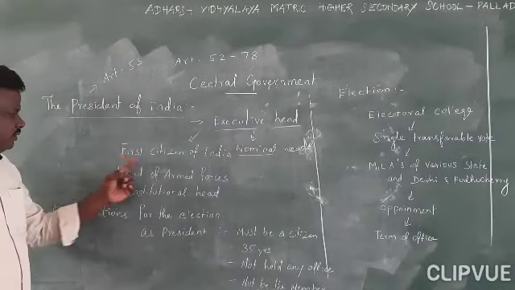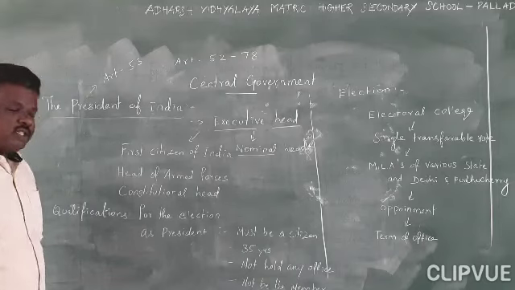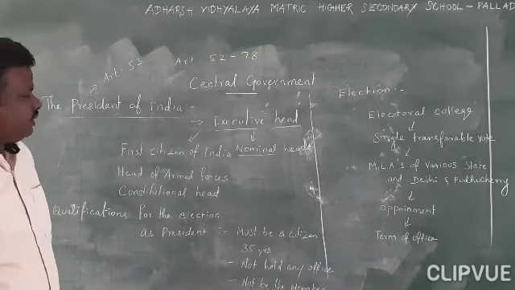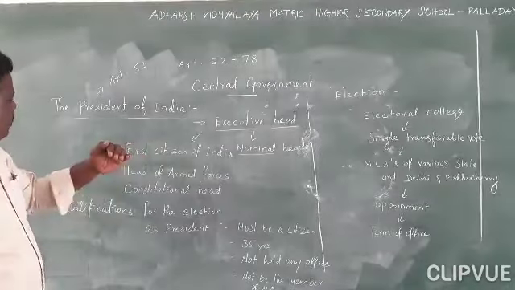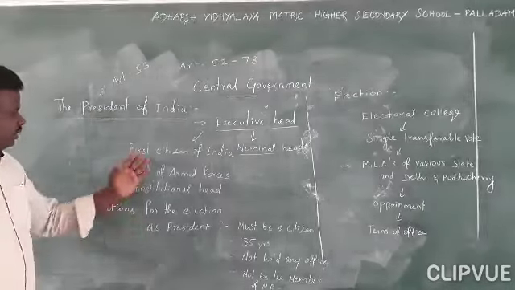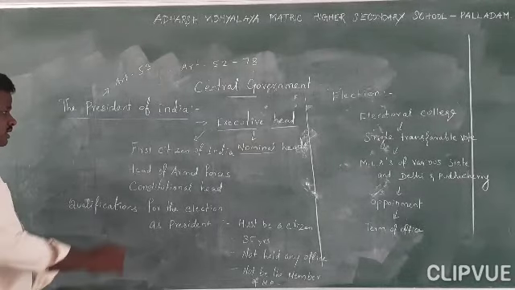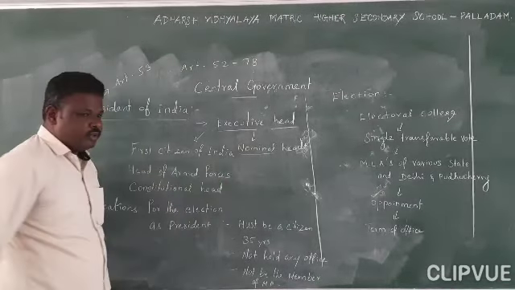Okay, and then you can see the first citizen of India. The President of India is called the first citizen of India because that much authority, a higher authority level, is given to the President of India. That's why we call him first citizen. And this is very important, head of armed forces.